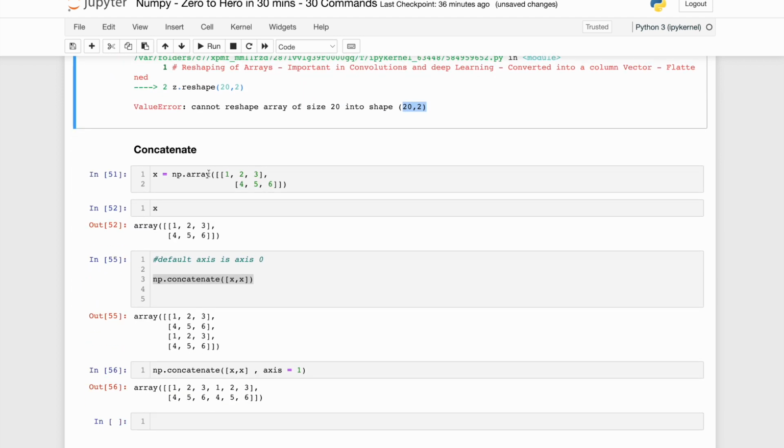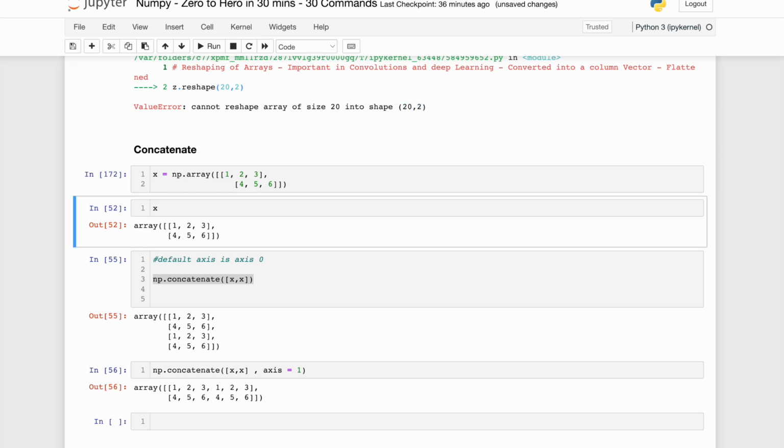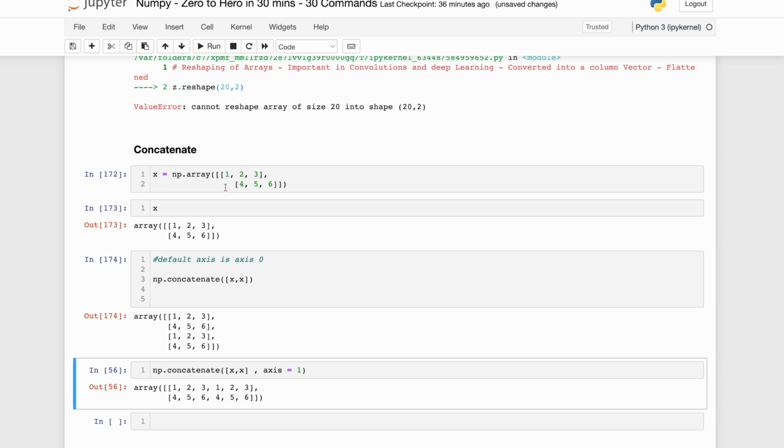You can concatenate two arrays also. Let's define a two-dimensional array like this. So this is my array. If I have to concatenate x with x, then if you see, 1 2 3 was there, 4 5 6, then it is vertically stacked. Vertically stacked means by default it will take the concatenation with respect to axis 0.